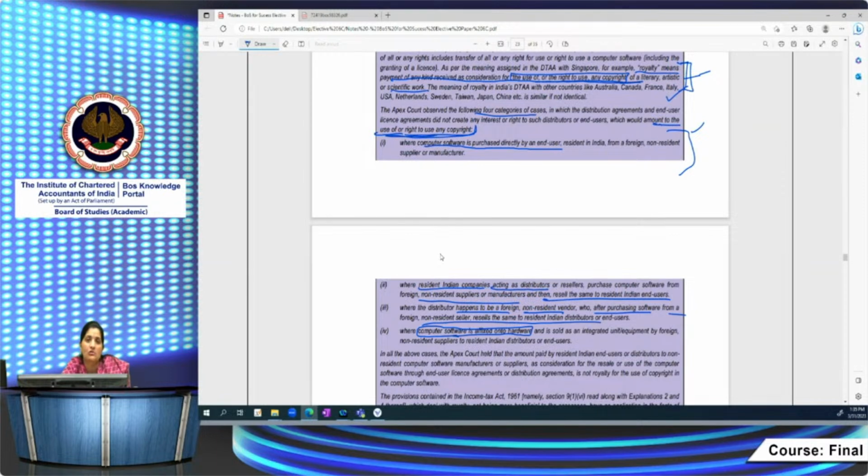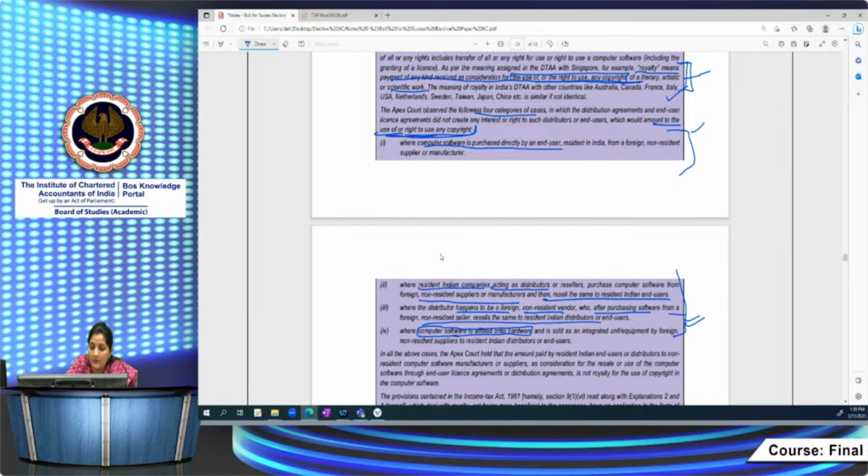Then in that case also it would not amount to use of or right to use any copyright. The word copyright they are using, but in the explanation they are using the right to use any computer software. It's a vast definition, a vast coverage actually. So they want to cover everything, but here they want to cover only the copyright case, where you have the copyrights, then only it would amount to royalty. So in these 4 circumstances, it is out of the purview of the royalty definition.